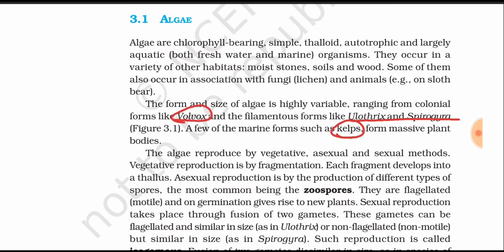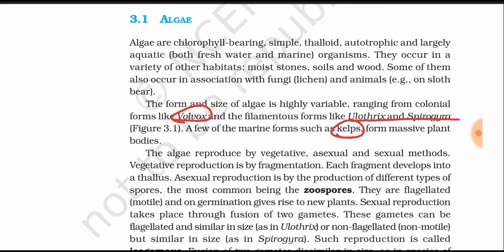They can easily ask which of the following algae is a marine form. Kelps are the marine algae, Volvox is a colonial form, and Ulothrix and Spirogyra are filamentous algae. So the form of algae and their example is very important.